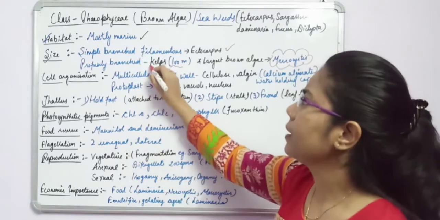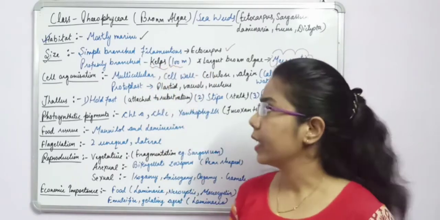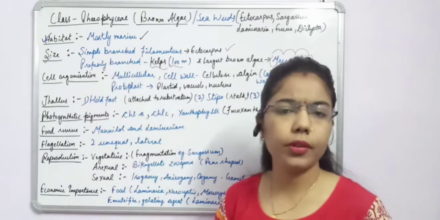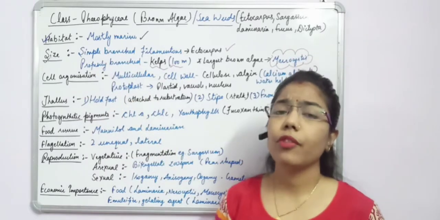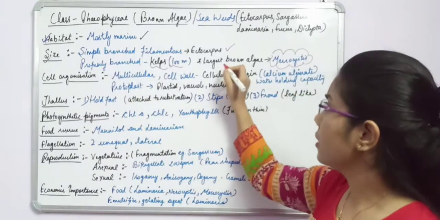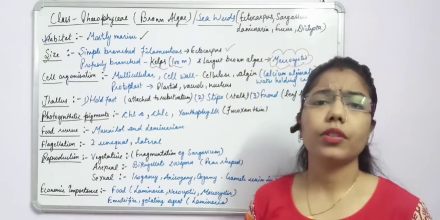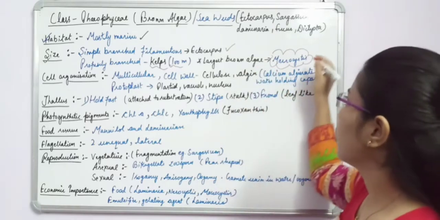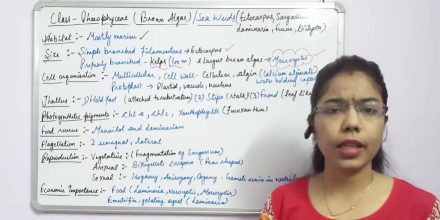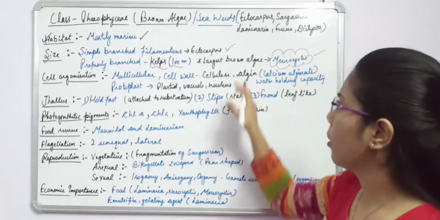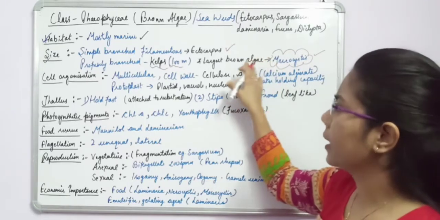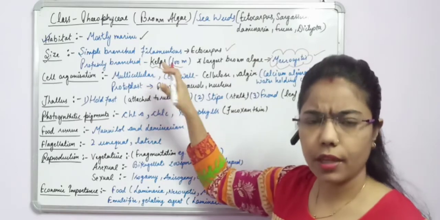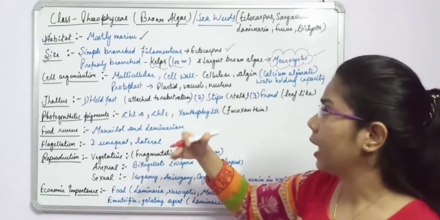When these are profusely branched, they can carry out photosynthesis very easily. An example is kelp. So kelps are an example of the branched form of the brown algae. And now one very important question: which is the largest brown algae? Macrocystis. Macro relates to something large. So here we are talking about the largest brown algae, the kelps, which have a very great length.